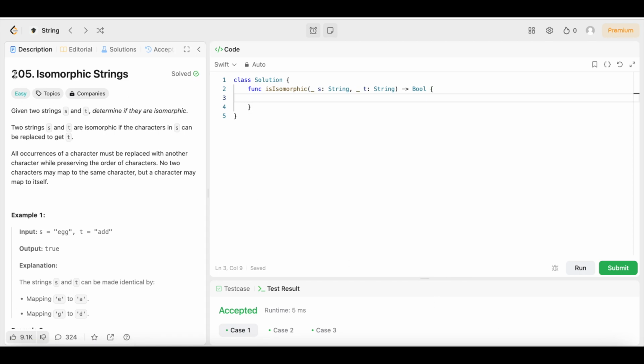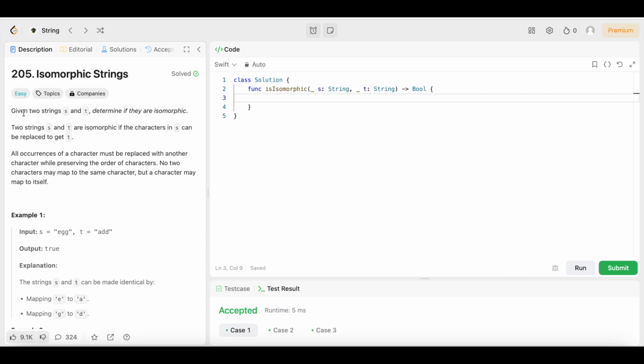And today we have question number 205, isomorphic strings. The difficulty level is easy, so you guys already know if you've been on this channel before. We're going to keep the solution as simple and easy to understand as well, because we're all here to learn, and it's going to be hard to learn if you don't understand the code. So that's why we want to keep the code as simple and easy to understand as possible, so everybody can learn and nobody is missing out or feeling like they're missing out.